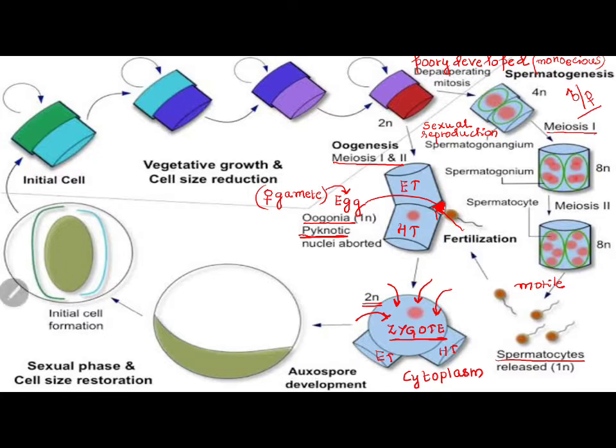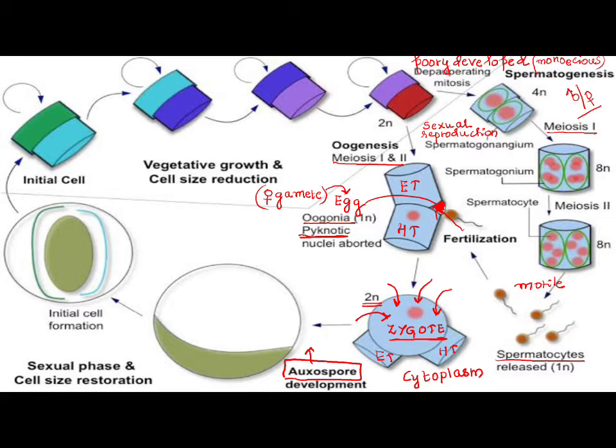Once it starts increasing the cytoplasm, because it is increasing in size, which is growth, I call it an auxospore. A zygote which is growing, auxospore.